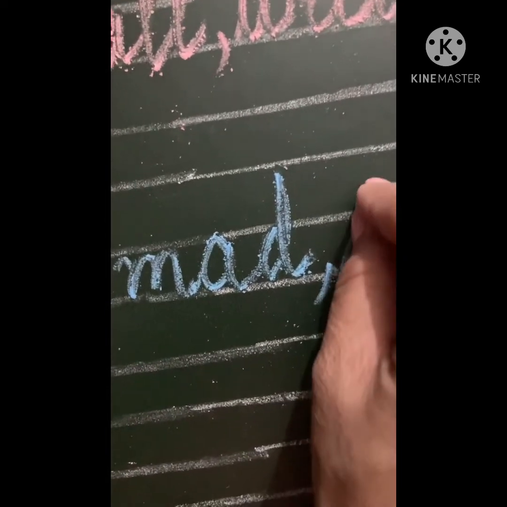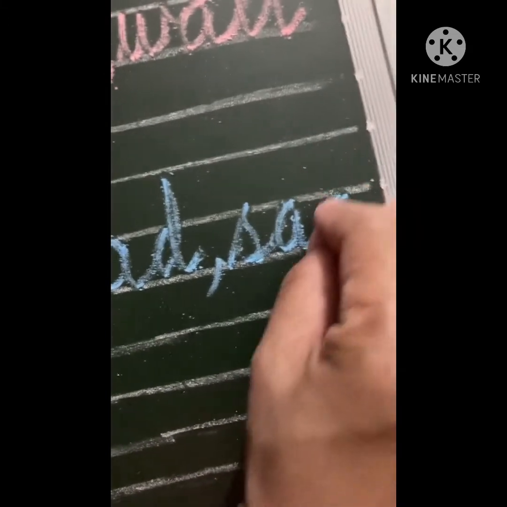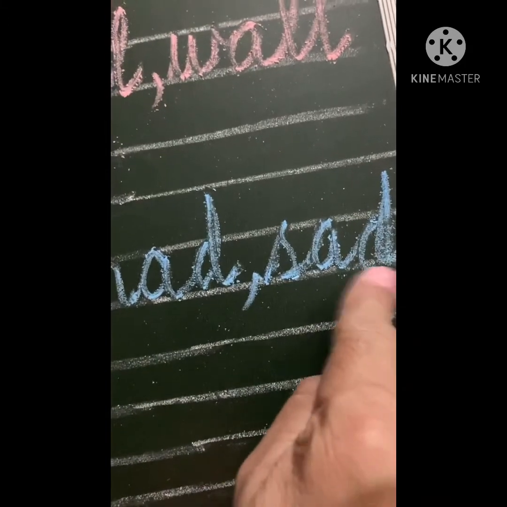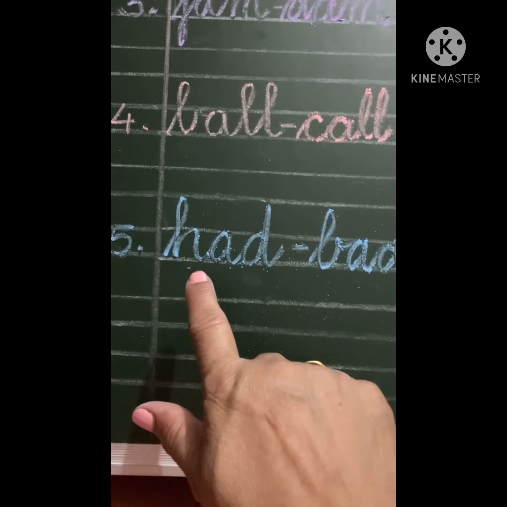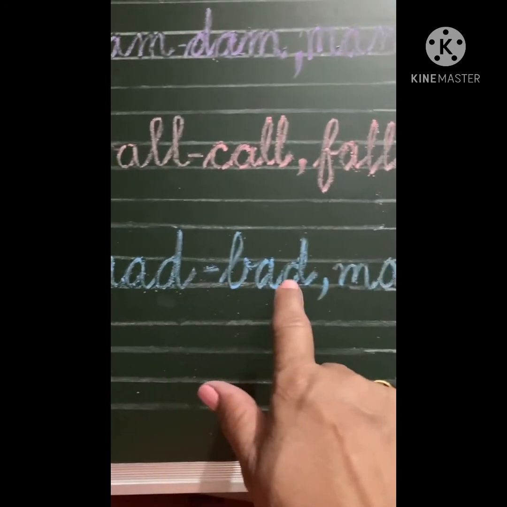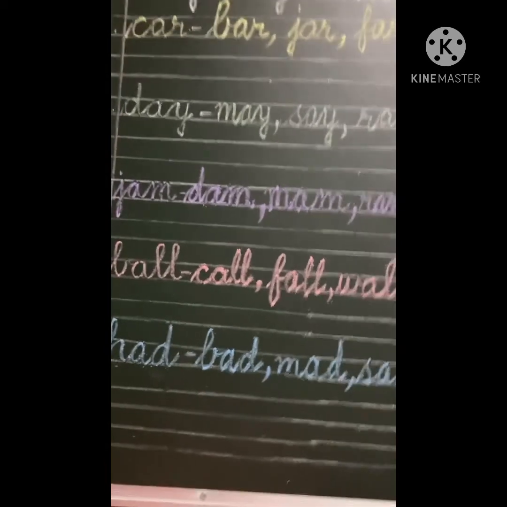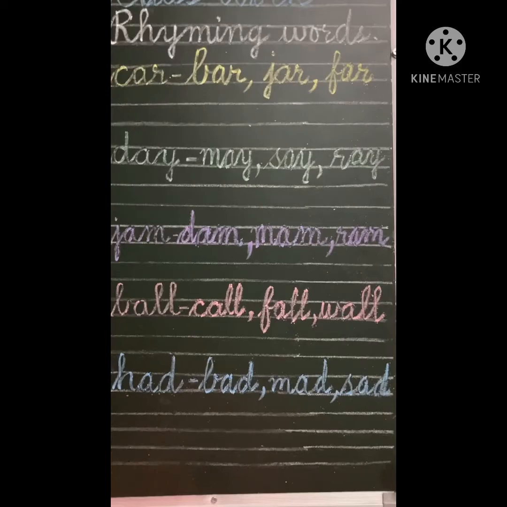And last we can write S, A, D, sad. Last sound will be same. So the last rhyming words we have are had, bad, mad and sad. So you are supposed to revise these words again and again. Thank you.